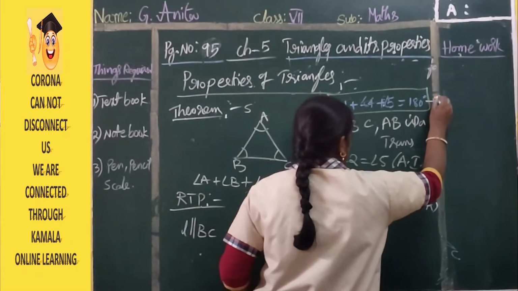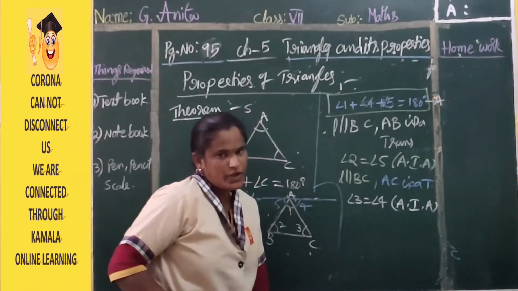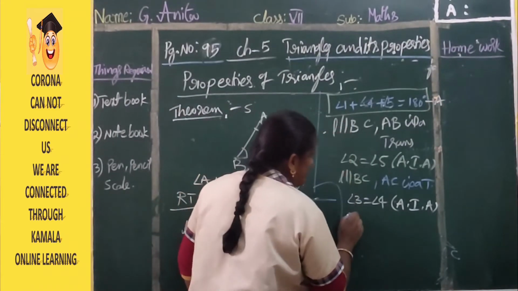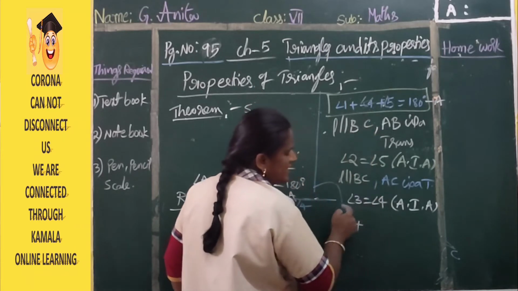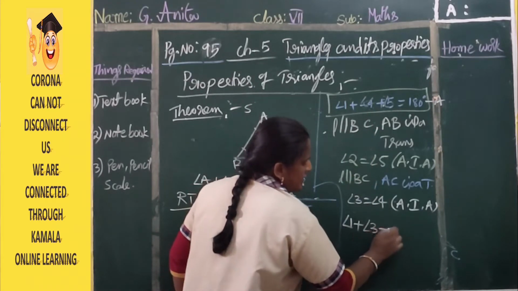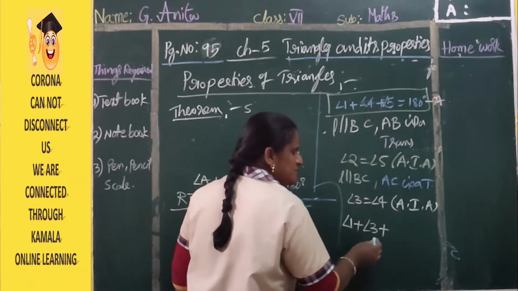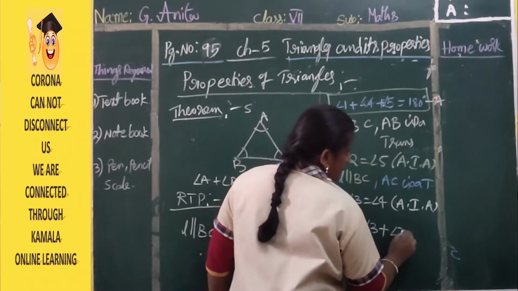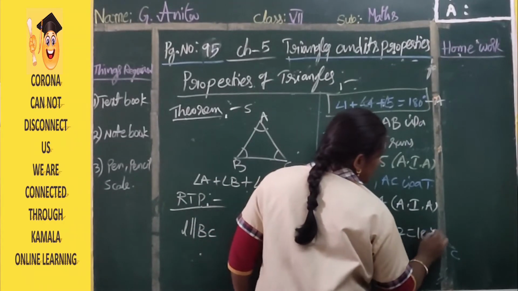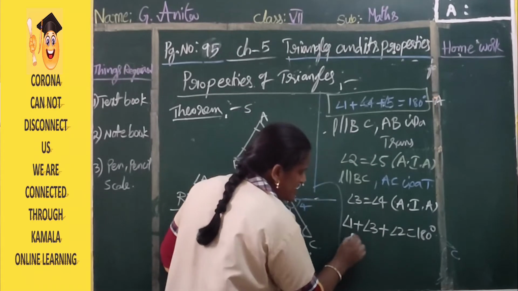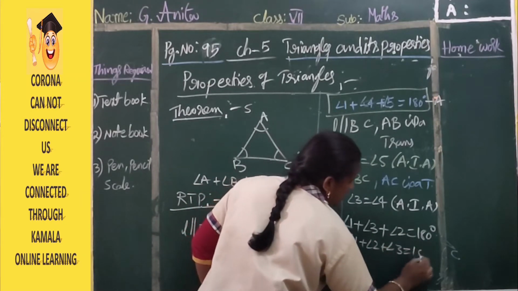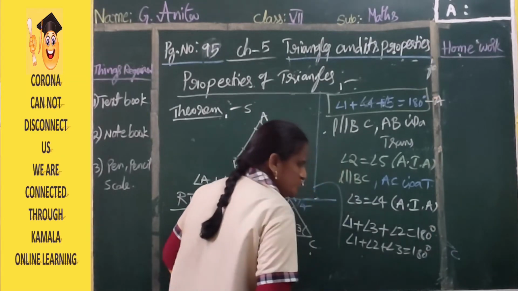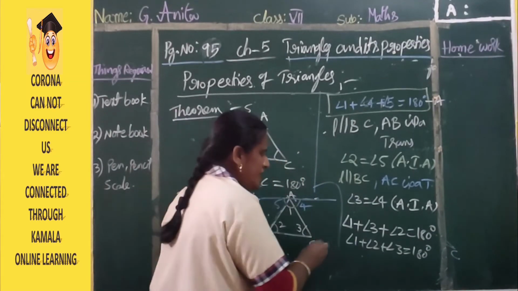So from A, this is represented as A. Okay. So angle 1, keep like that only. Angle 4 place we can substitute angle 3. Yes. Next, angle 5 place we can substitute angle 2, is equal to 180 degrees. So this can be written as angle 1 plus angle 2 plus angle 3 is equal to 180 degrees. Yes, hence proved. Clear children everyone?